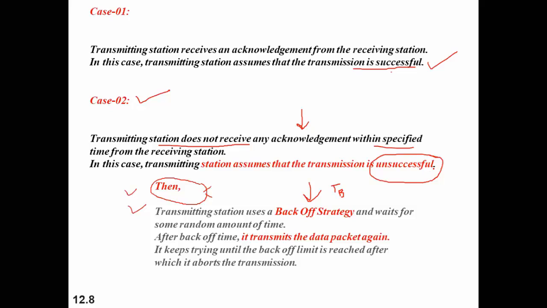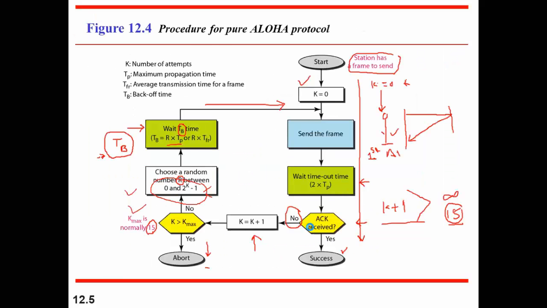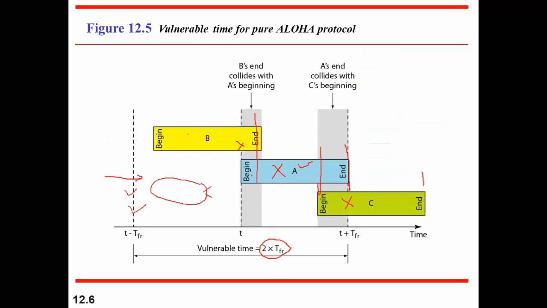If there is an unsuccessful transmission, then the station will wait for this back-off time, which is some random amount of time that will be calculated, as you can see here. That is, TB can be calculated as R into Tp, or R into the frame transmission time, right?